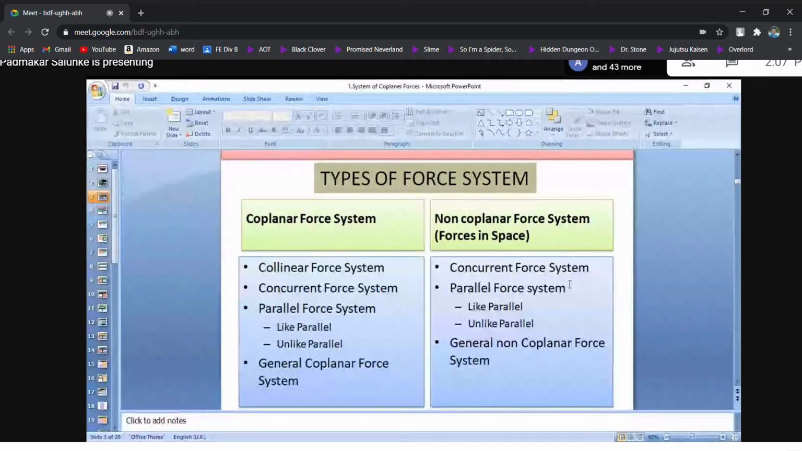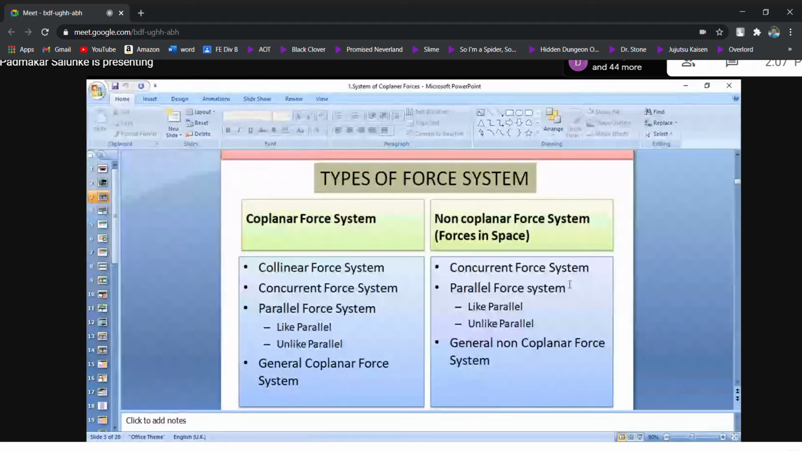Okay, sir. Forces are divided into two parts. One is called the coplanar force system, the second one is called the non-coplanar force system. Coplanar means in the same plane. There are a number of planes. Horizontal planes are there, vertical planes are there.